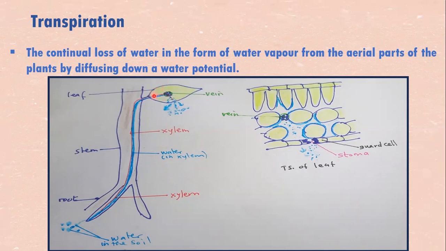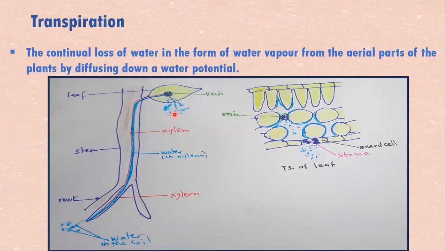Why is it down a water potential gradient? It's because the water potential gradients here are low, high, and then it goes down very high. So right from the top, it's low, and as you go down, the water potential is rather big. That is why it's loss of water in the form of water vapor by diffusion down a water potential gradient.